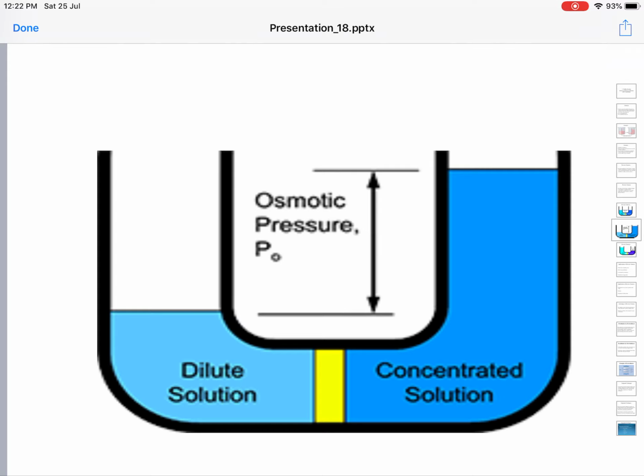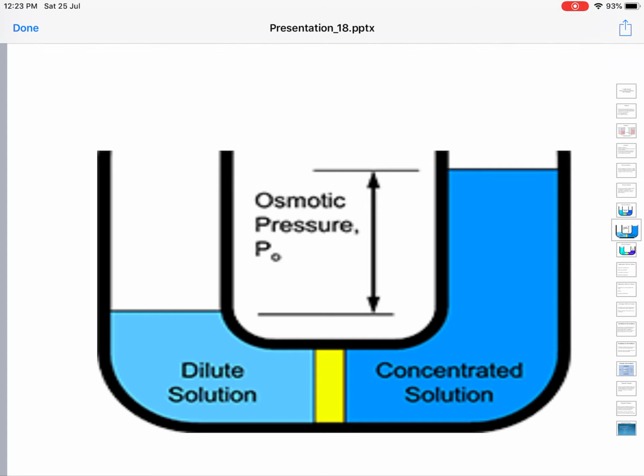The extra volume of water in the concentrated solution exerts some pressure by its weight. That pressure is called osmotic pressure, which can be denoted by P0. This P0 is the amount of pressure that is enough: if that osmotic pressure P0 is applied on the concentrated solution, it prevents inflow of solvent from the dilute solution into the concentrated solution.